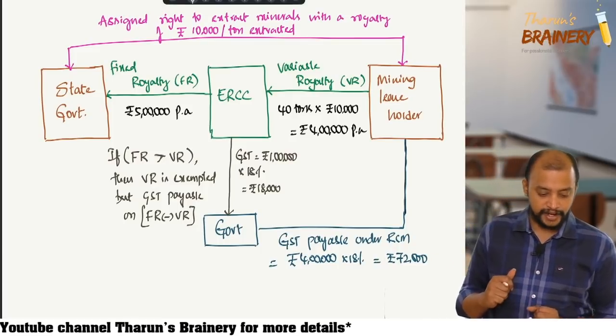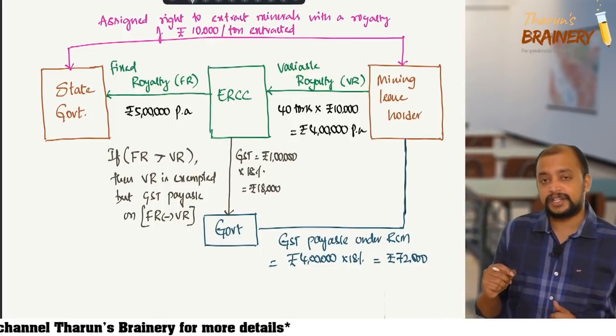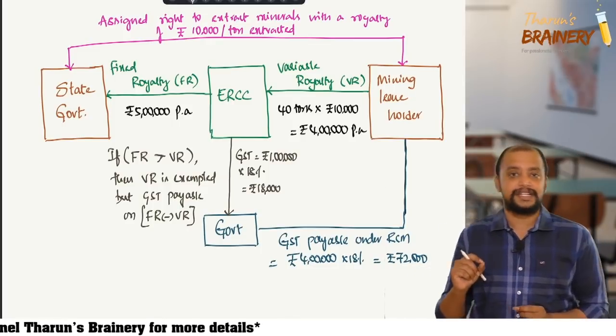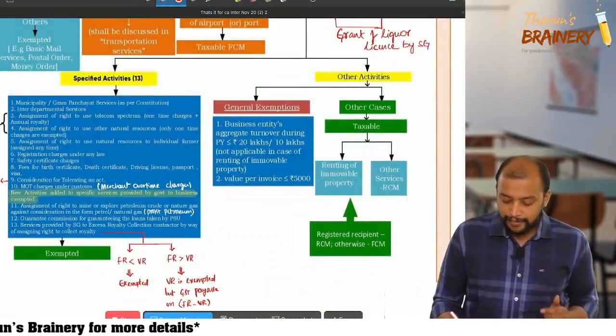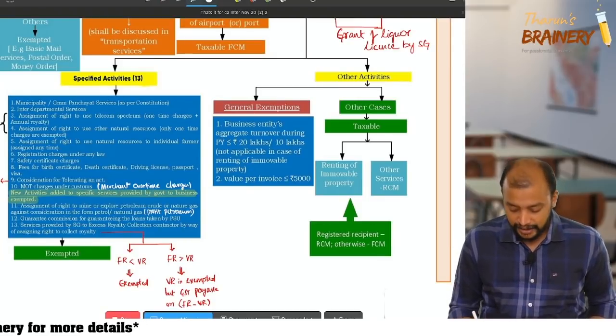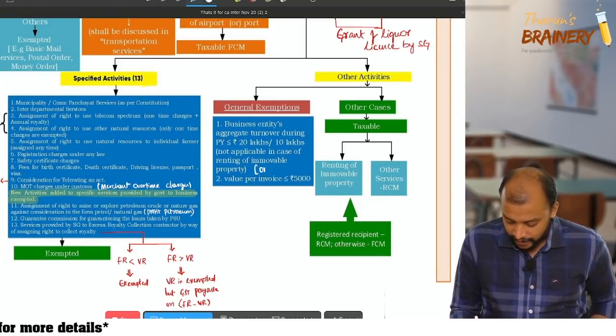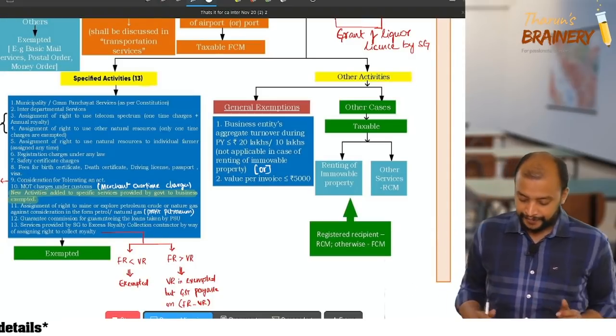Is the general exemption an 'and' condition or an 'or' condition? These are two separate exemptions. This is a separate exemption, and this is a separate exemption. This is 'or'. These are two separate exemptions, not 'and'.